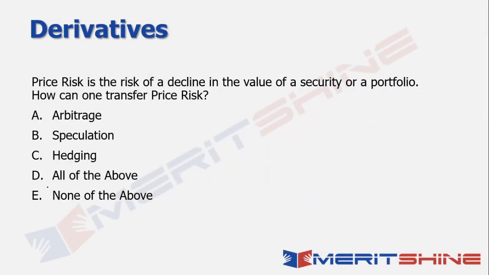What does it say? The price risk is basically the risk of a decline in the value of a security or a portfolio, right? So when we took up the layman's example in the previous case, it is nothing but the decline in the value of mangoes 3 months down the line. So that was the context. Now the question is, how can I transfer that kind of a price risk, right? So there are three fundamental ideas as far as any transaction is concerned, right? So first is your arbitrage, second is your speculation, and third one is your hedging.